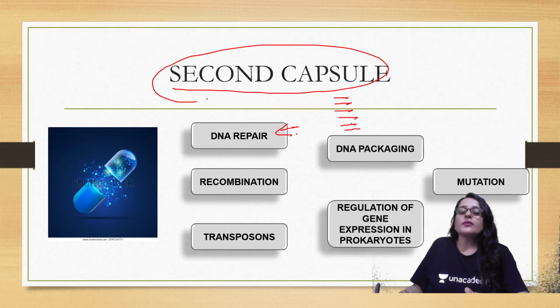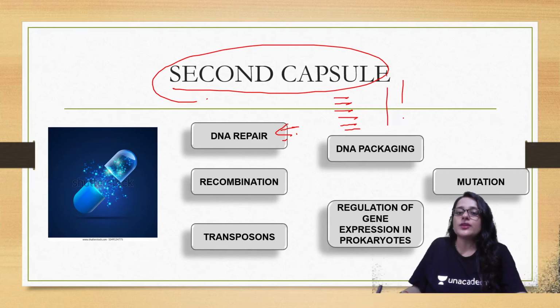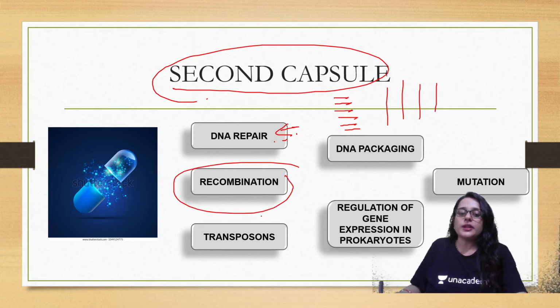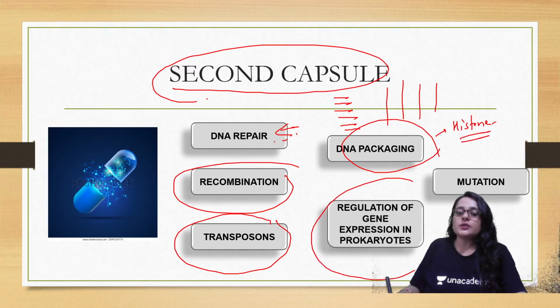In second capsule, you have to go through DNA repair, like what are the causes of DNA breakage or DNA problems, then how they are repaired, the list of enzymes which are used to repair DNA, then the process of recombination, transposons, then DNA packaging. Over here you have to learn about histone proteins, then regulation of gene expression in prokaryotes, that is lac operon and tryptophan operon, and mutation.